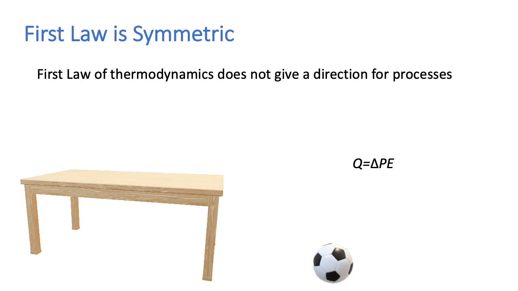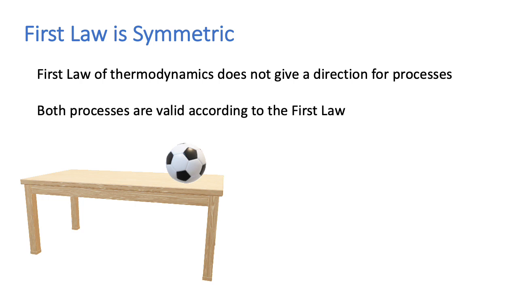But if we propose the reverse process, so heat from the air goes into the ball, lifts it up, and puts it back onto the table, the first law would simply require that the change in potential energy is equal to the heat. But as far as the first law is concerned, both processes are equally valid.